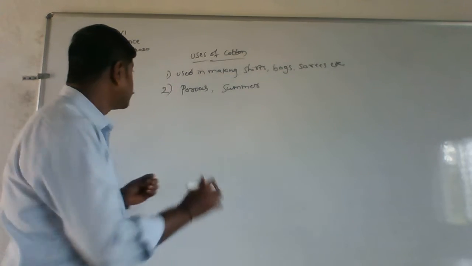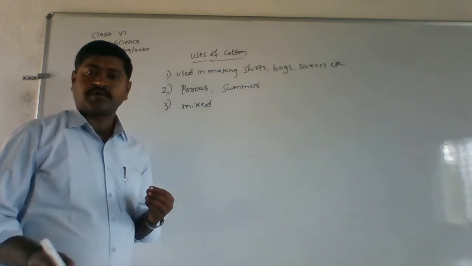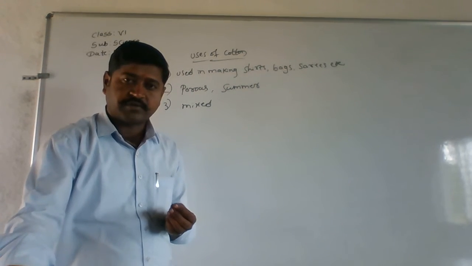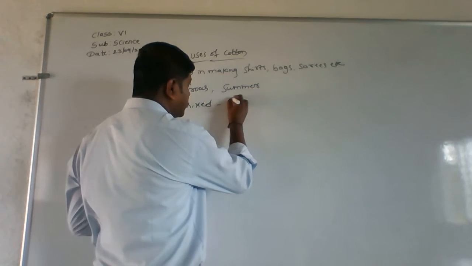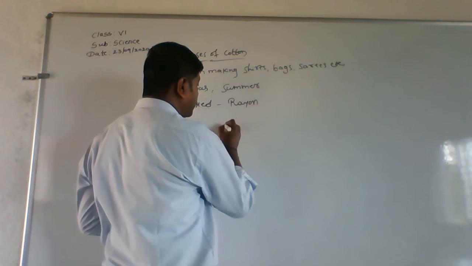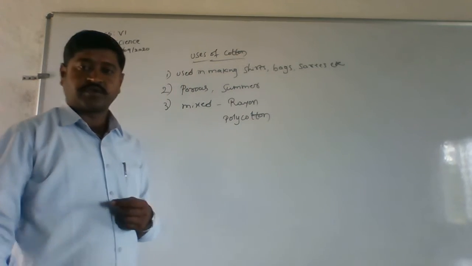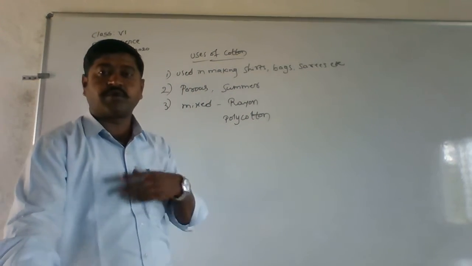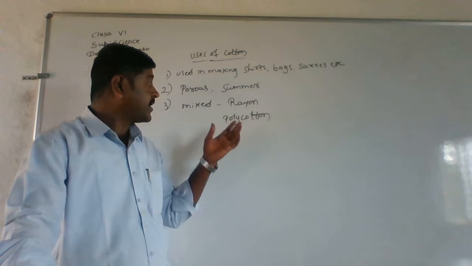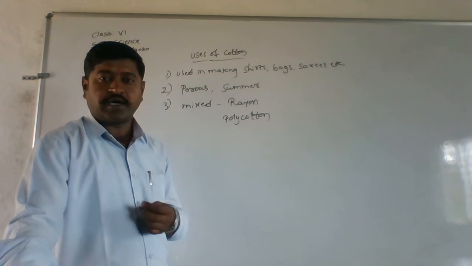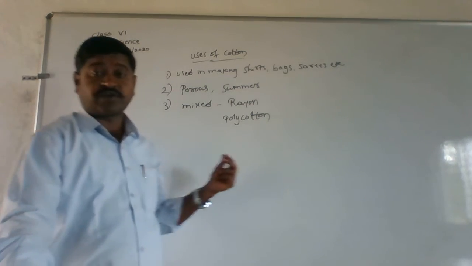And the last one, this cotton is mixed with other fibers so that rayon and polycotton can be formed. So whatever cotton is there, it is going to be mixed with other types of fibers so that we can make rayon and polycotton out of it. So these are the uses of cotton.